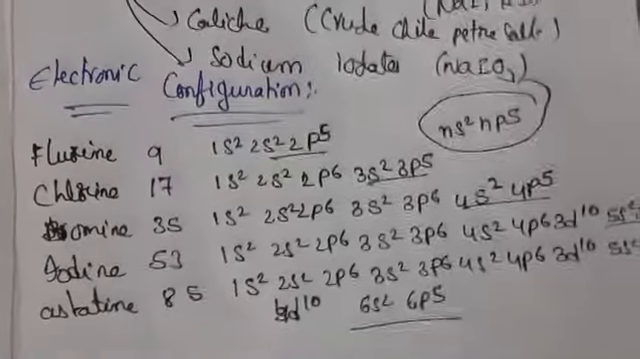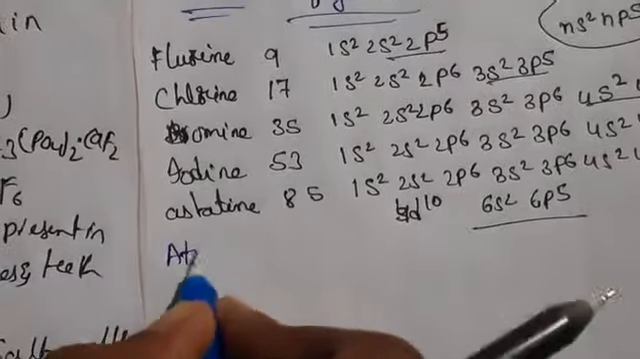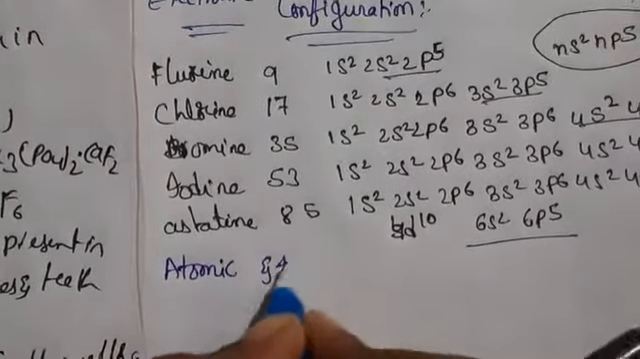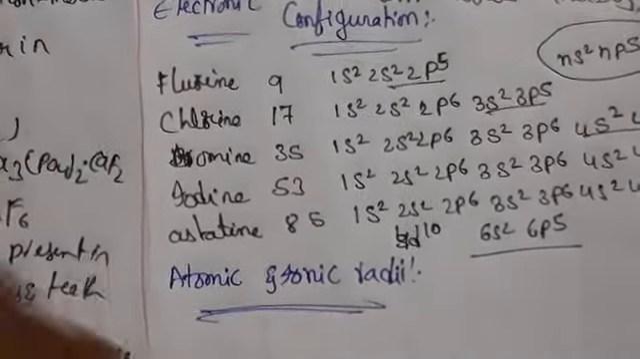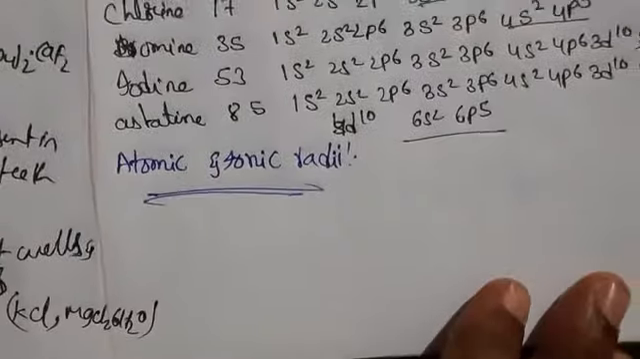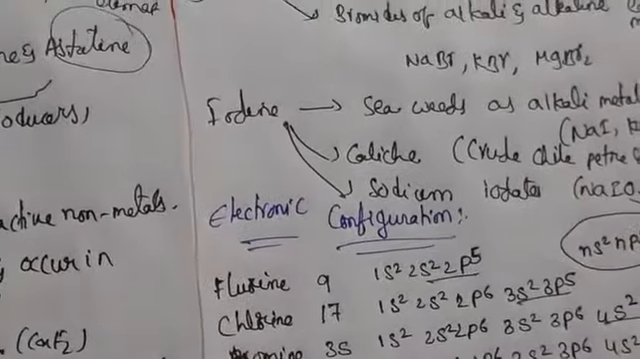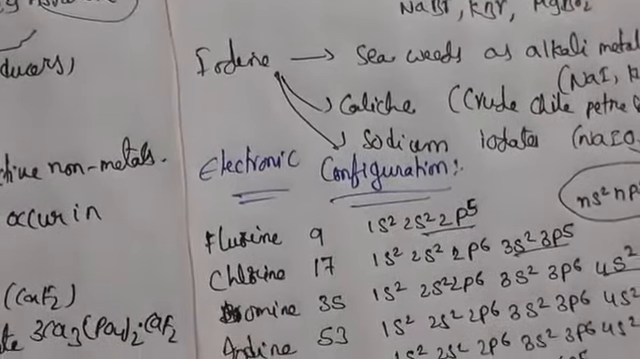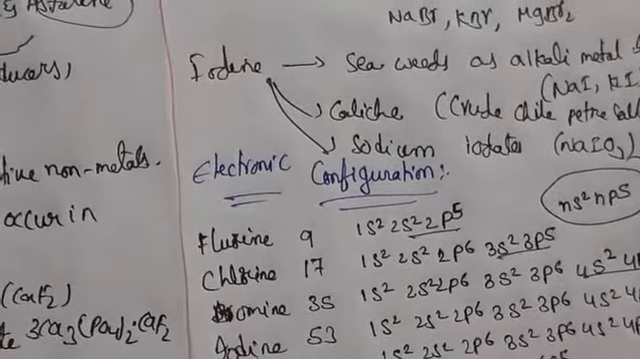Okay, the general electronic configuration here is ns2 np5, so the outermost, valence electrons are 7 electrons. What is the next property? This was about electronic configuration. Next one is atomic and ionic radii. Halogens have very small atomic radii from top to bottom. Why do we have very small atomic radii?